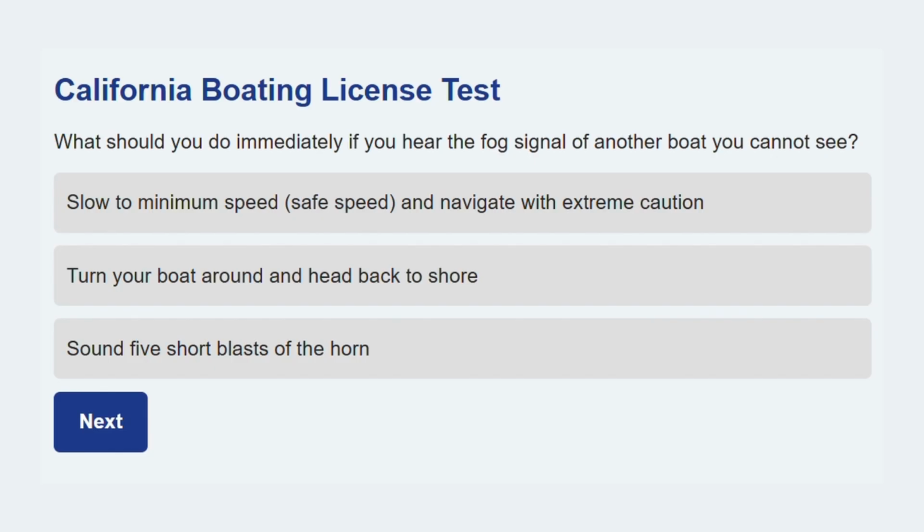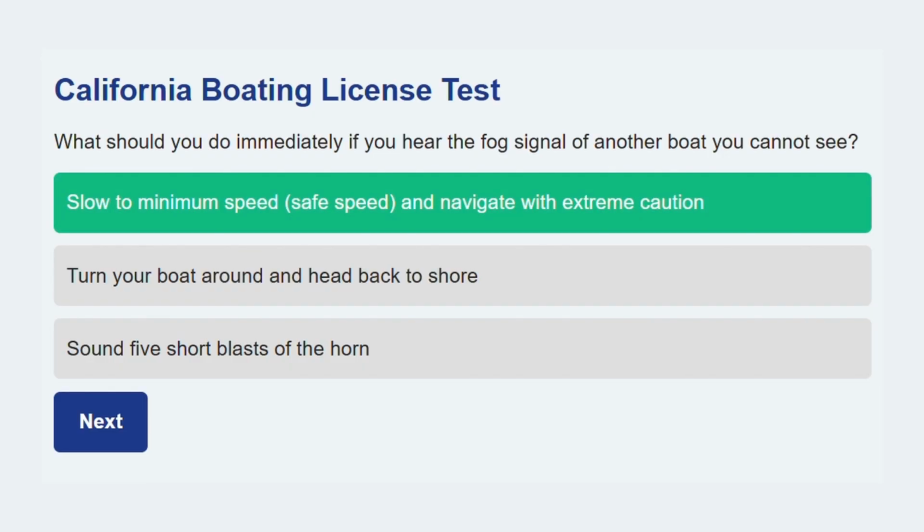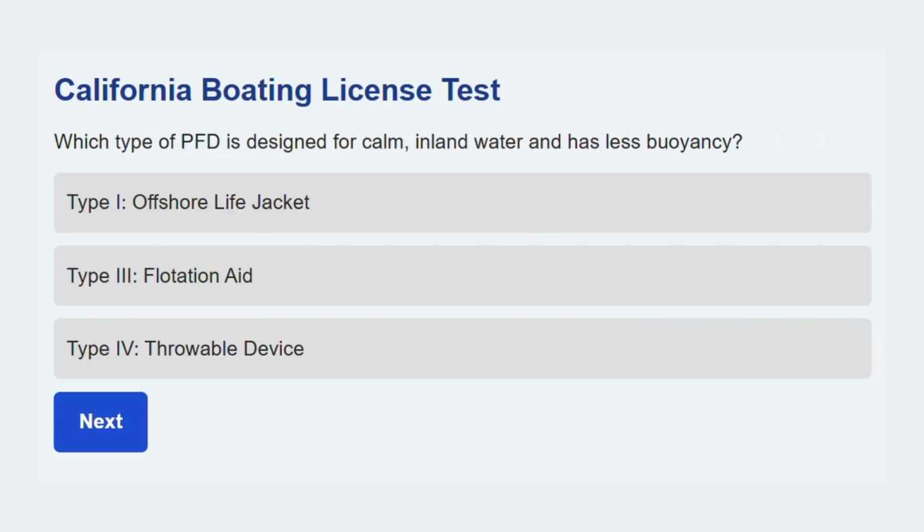What should you do immediately if you hear the fog signal of another boat you cannot see? Slow to minimum speed, safe speed, and navigate with extreme caution. The rule is to reduce speed and be ready to stop in case of a close encounter. Time for a new question.